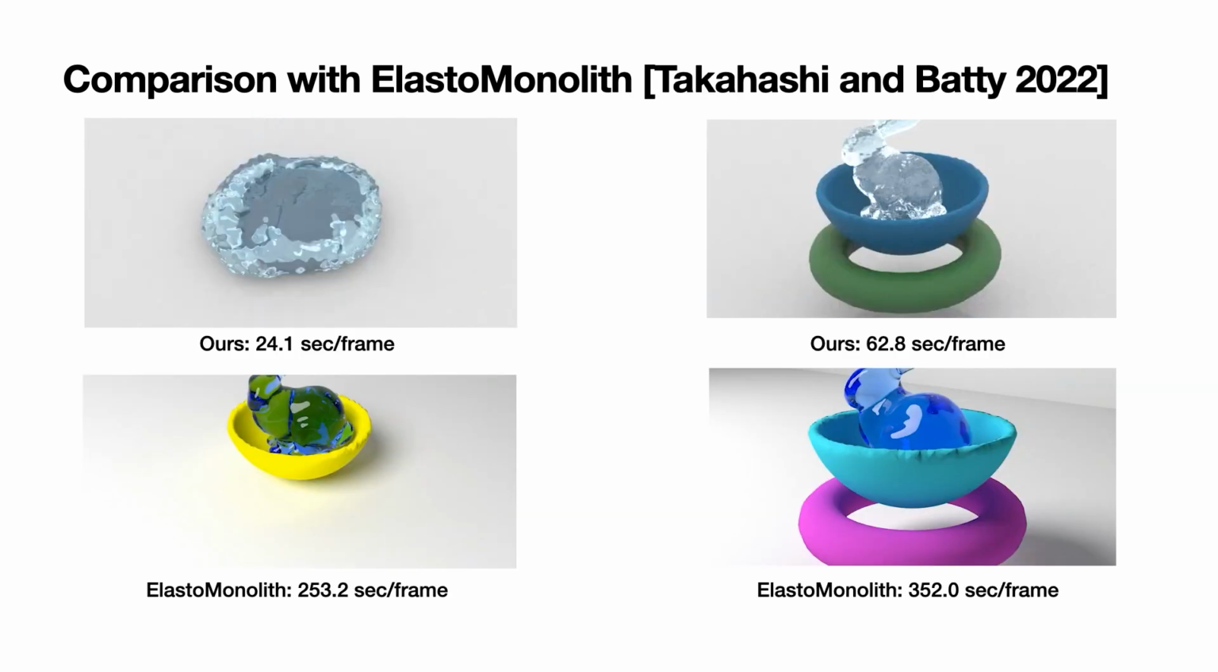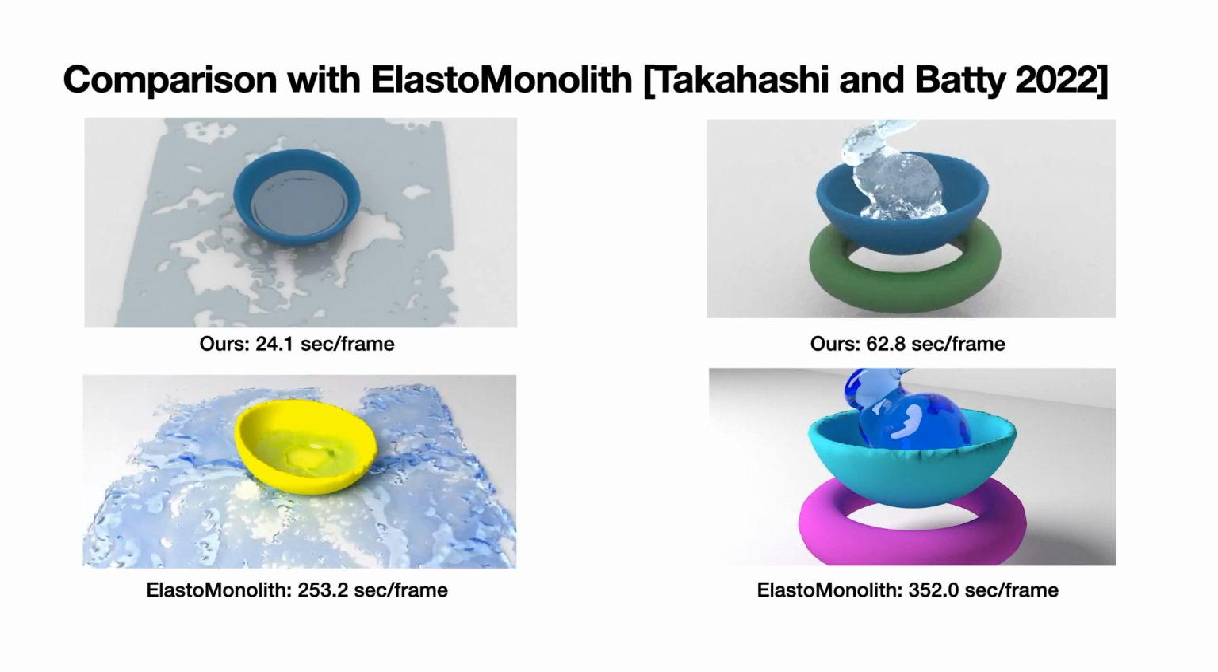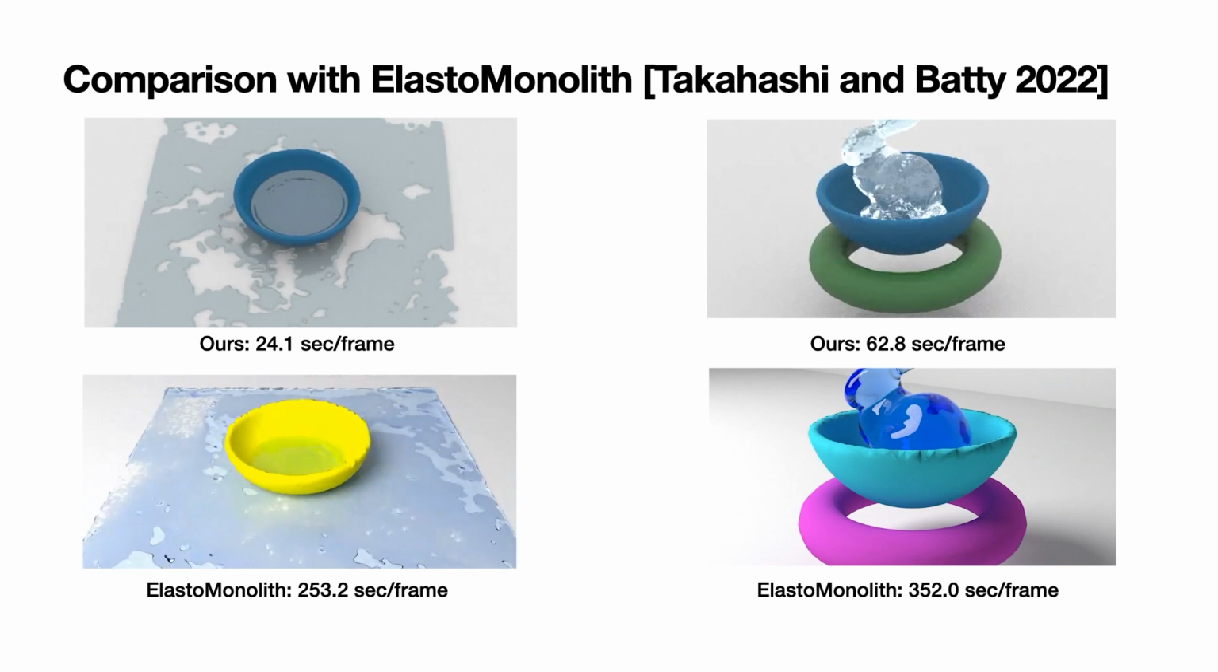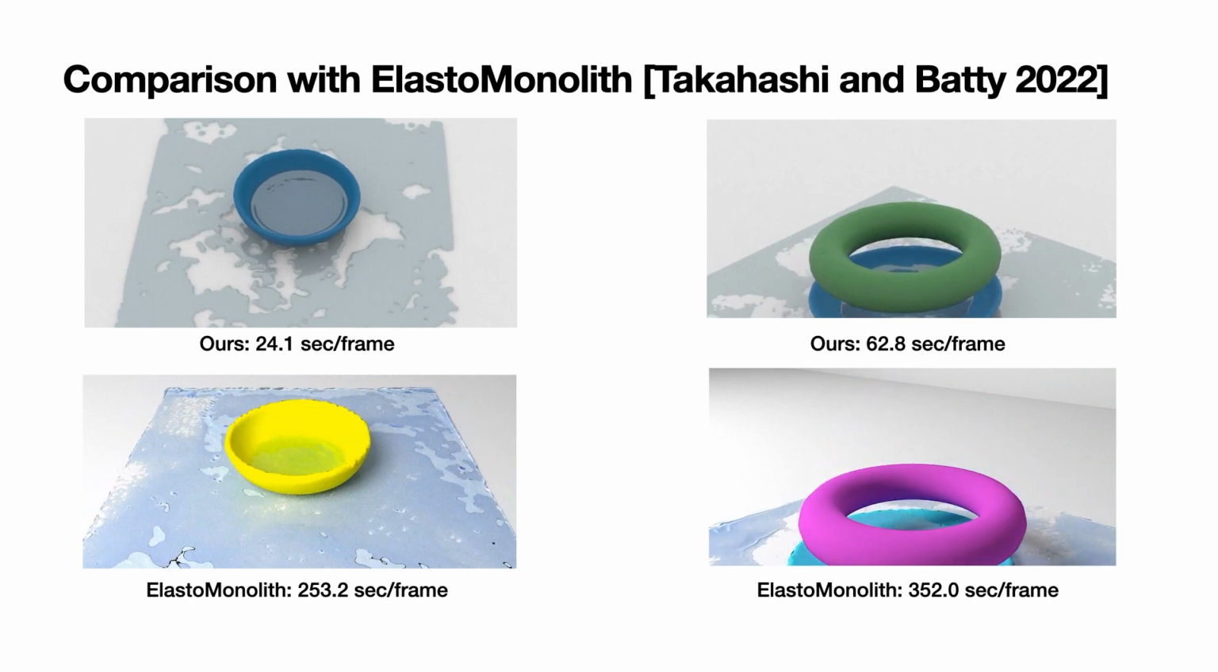We then compare our method with Elastomonolith, which couples Eulerian fluids with Lagrangian solids. Following their simulation settings, we ran two coupling simulations. Without the need to deal with geometric differences, our method is much faster. Then we evaluate our method in more complex scenarios.